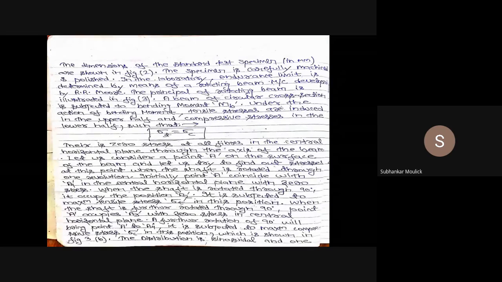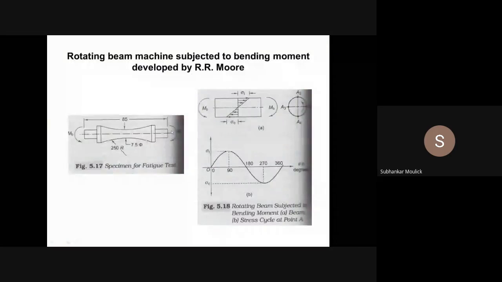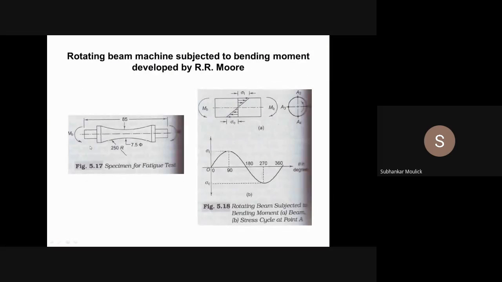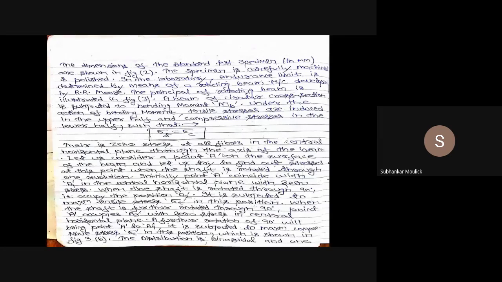A beam of circular cross-section is subjected to bending moment MB. This is nothing but a beam which has been subjected to bending moment MB. Under the action of bending moment, what will happen? Tensile stresses are induced.